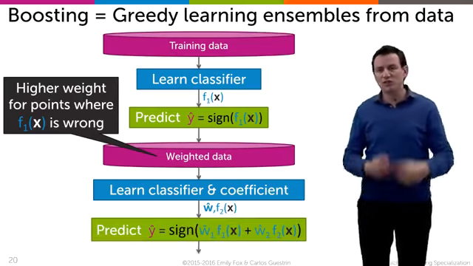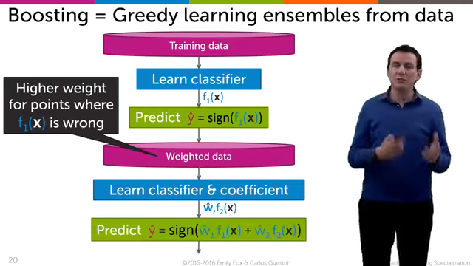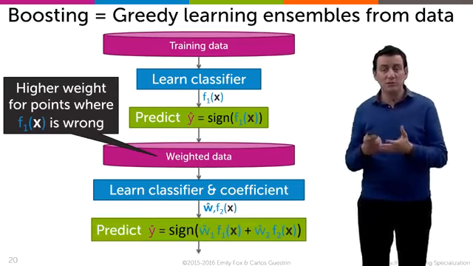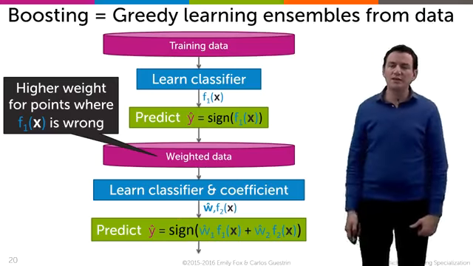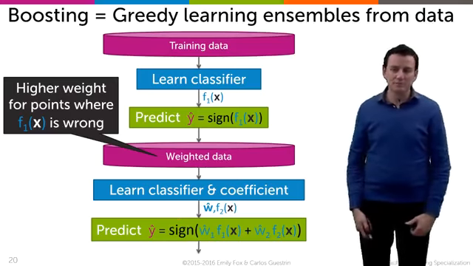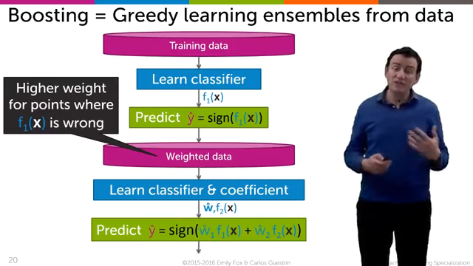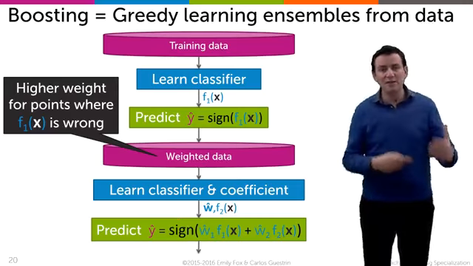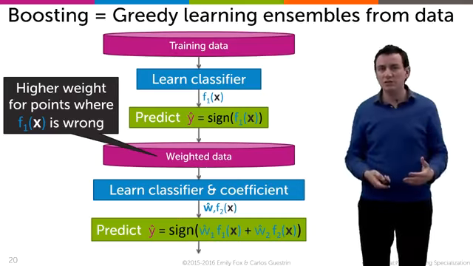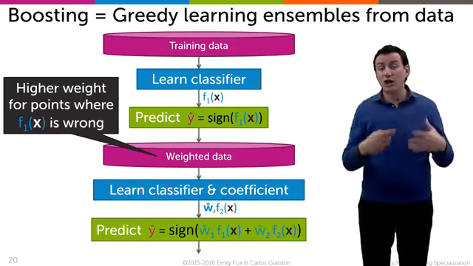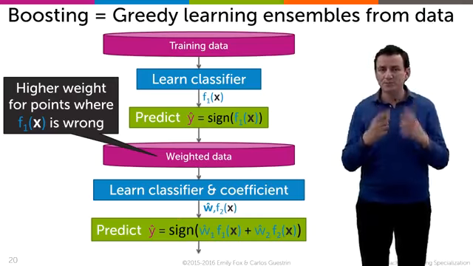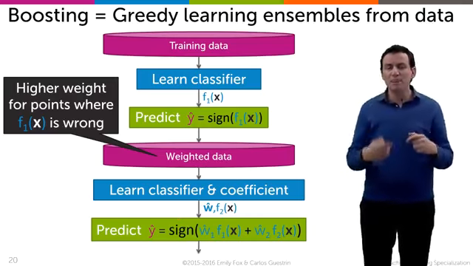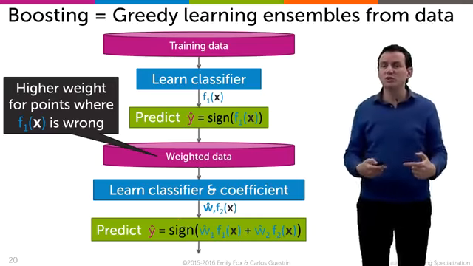Our prediction, if we just do 2 steps of this, is w hat 1 f1 plus w hat 2 f2, and the sign of that is y hat. So that is the idea of boosting: keep adding new classifiers, optimizing the weights to focus on more difficult data points, and then learning the coefficients between different classifiers.